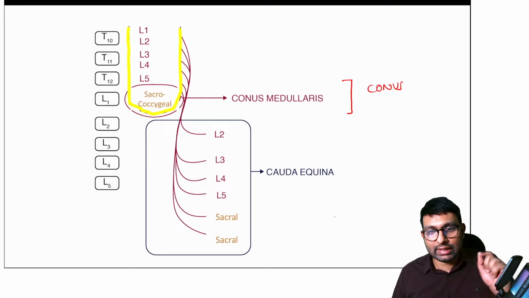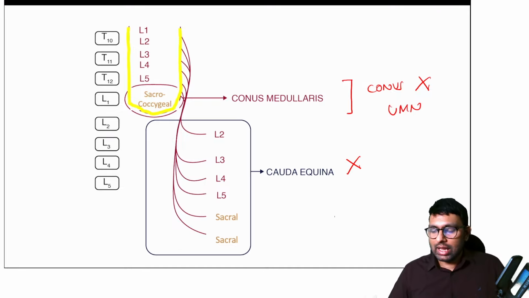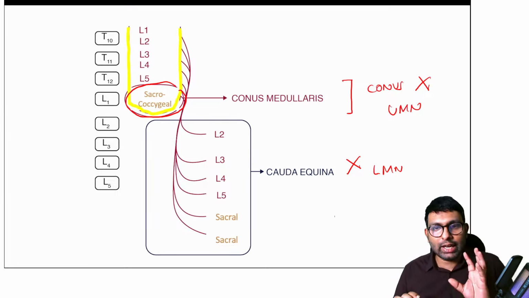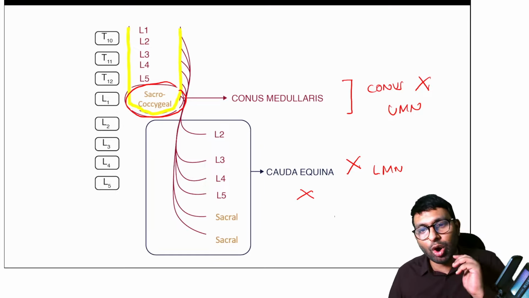Now conus medullaris is the cord region, so any damage here is an upper motor neuron lesion. Any damage in cauda equina is nerve root damage. It is not damage to the cord, so it is a lower motor neuron lesion. Okay. Now if they ask you what roots are damaged in case of conus medullaris syndrome, look at what is present in the tip. In the tip only the sacrococcygeal level is present. So there will be damage only to sacrum and coccyx roots, to those dermatomes. But if cauda equina is damaged, there will be damage from L2 to sacral, all nerve roots.